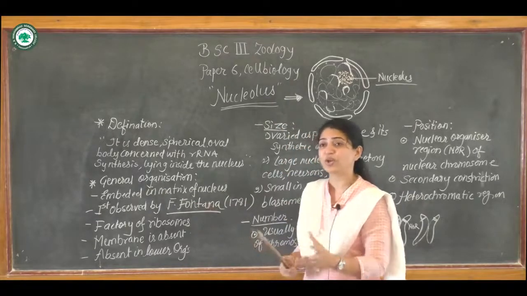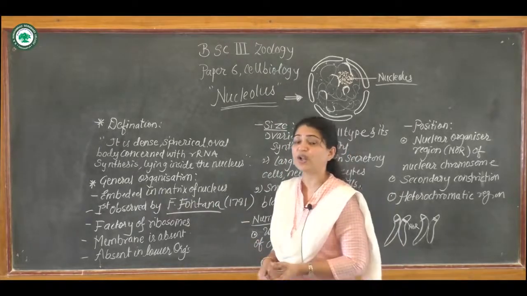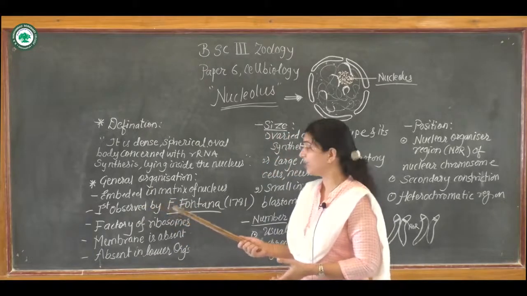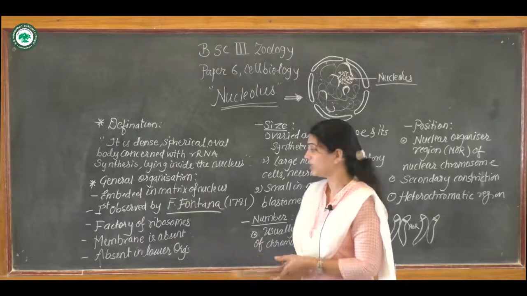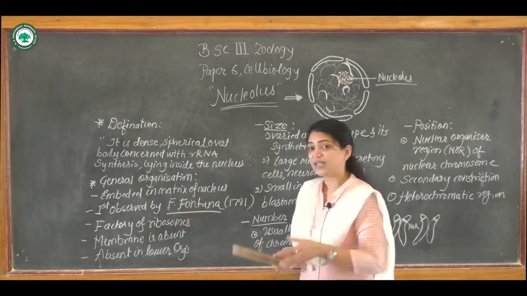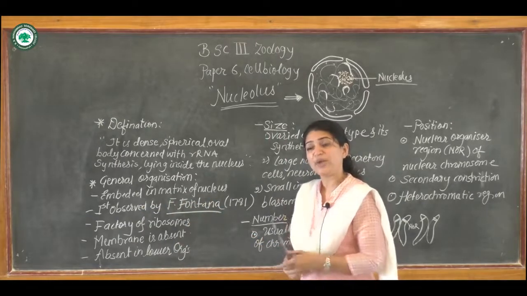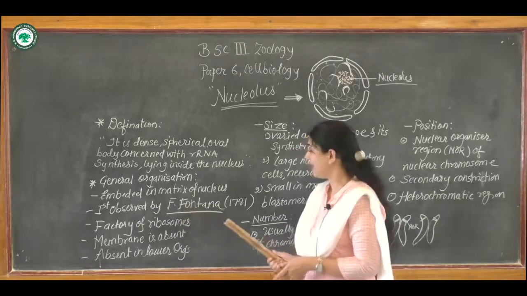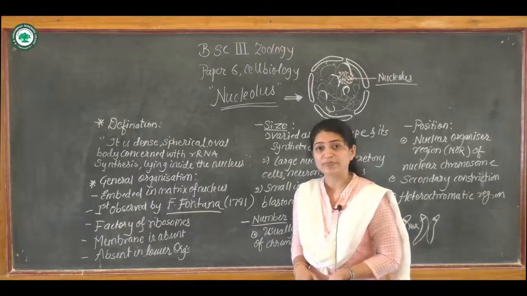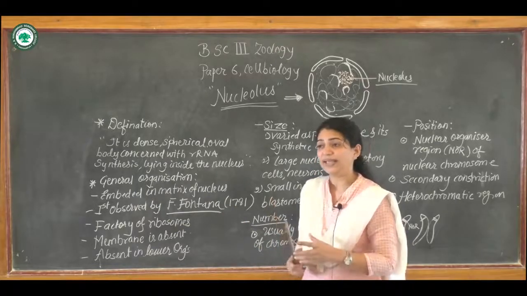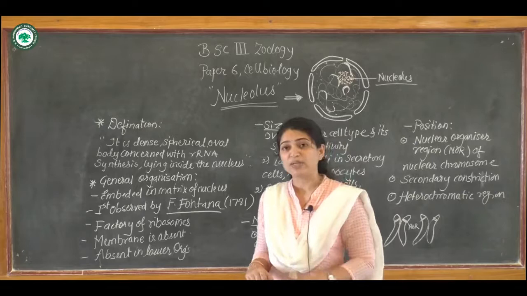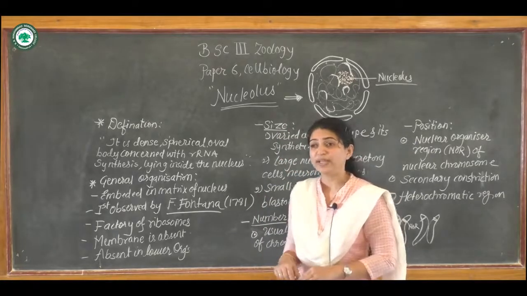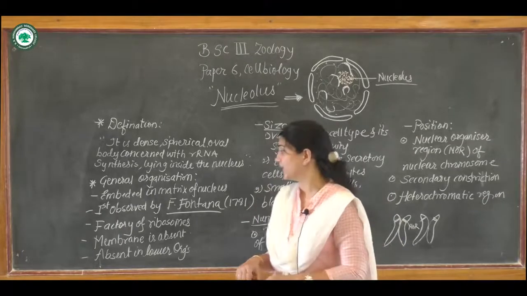How is the structure, the number, and the position of the nucleolus? As we know, it is embedded in the matrix of the nucleus, and these dense bodies were first observed by the scientist F. Fontana in 1781. After observing these dense, spherical oval bodies, scientists wondered what their function might be.